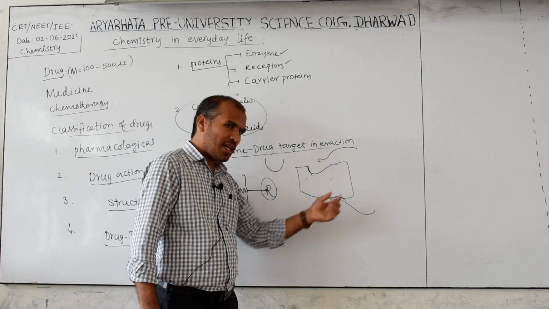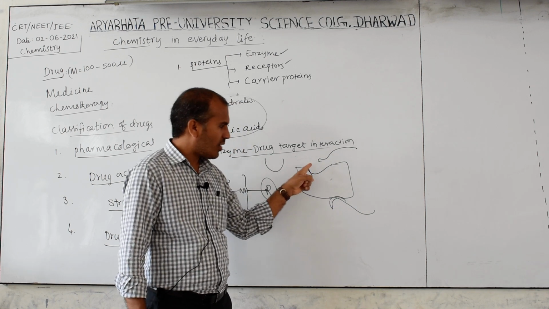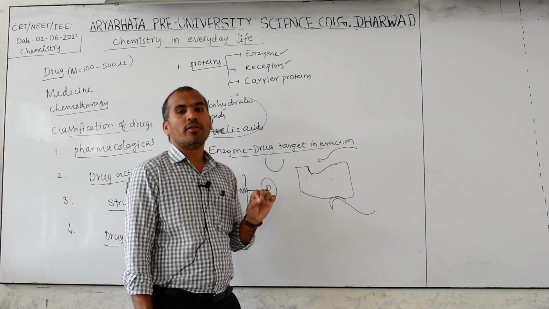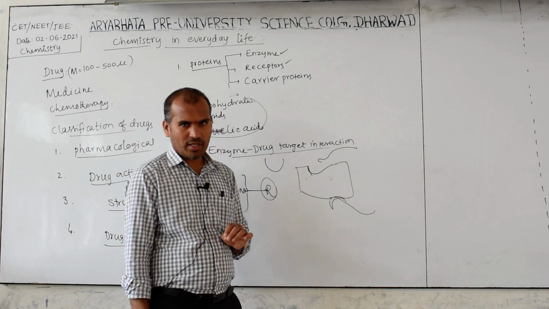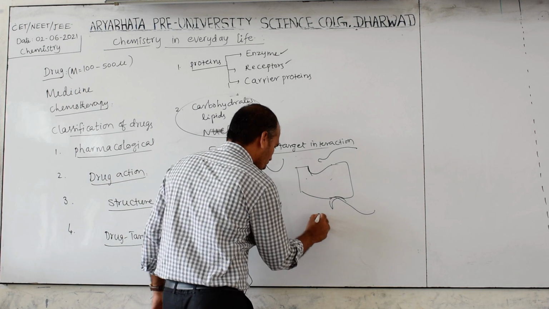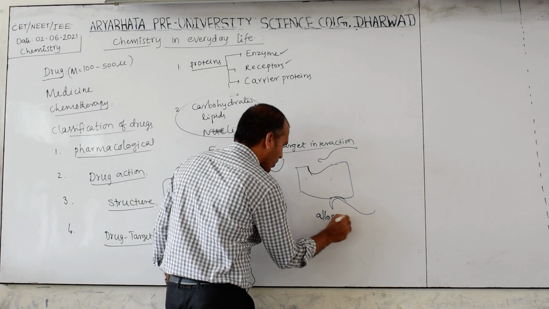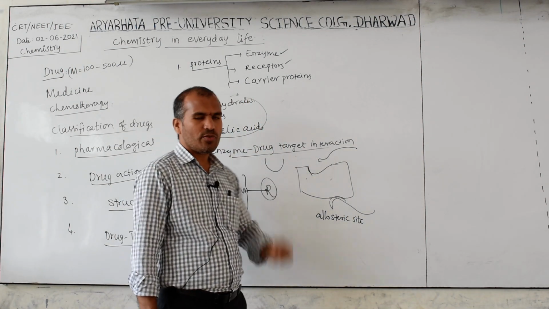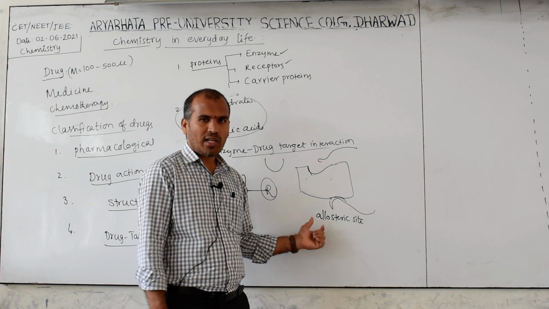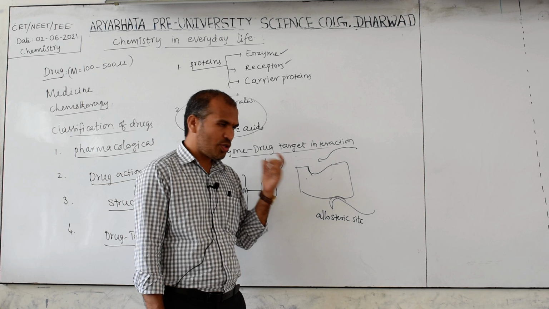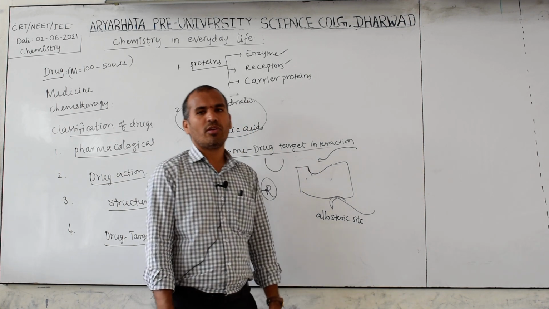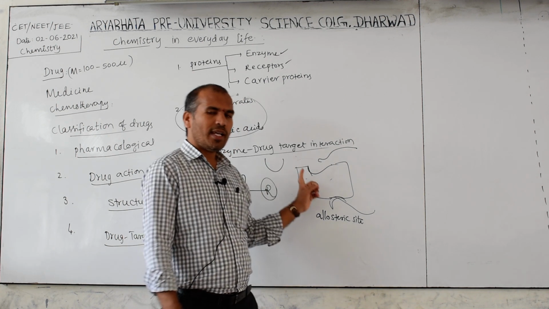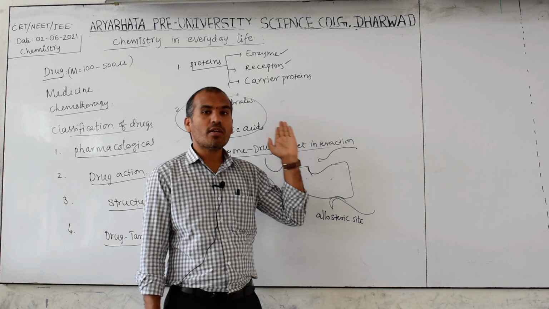Here the drug is occupying a position other than the active site. That is called the allosteric site. The allosteric site is a position other than the active site of the enzyme where the drug occupies. When it attacks the allosteric site, the shape of the active site will change, and the substrate molecule will not recognize it. Like this, we can stop the interaction of enzyme and substrate when it is not required.